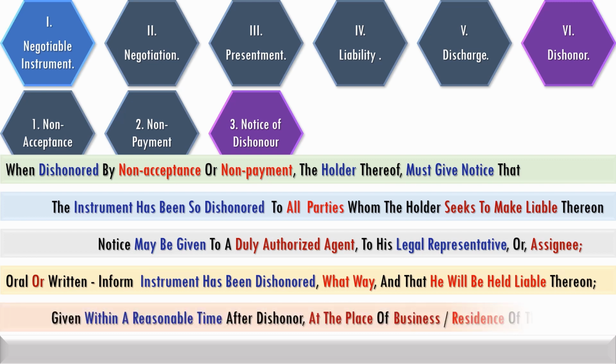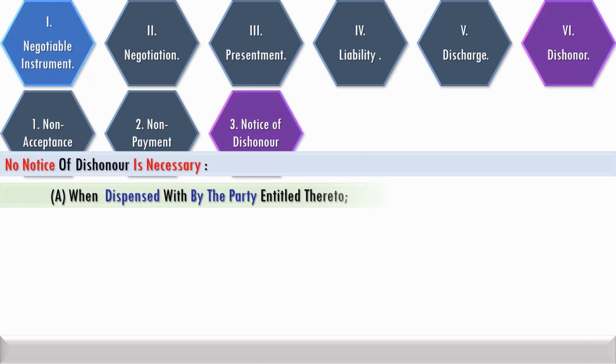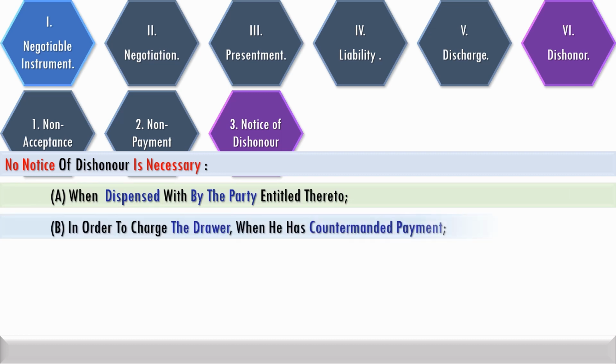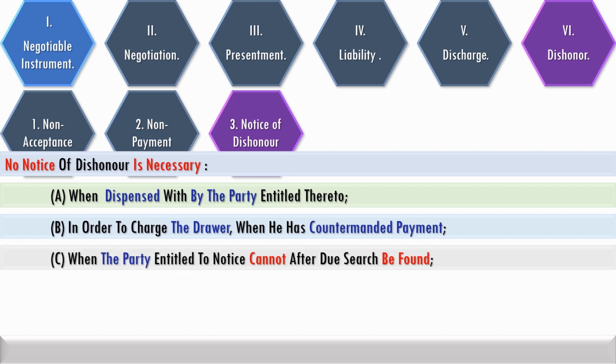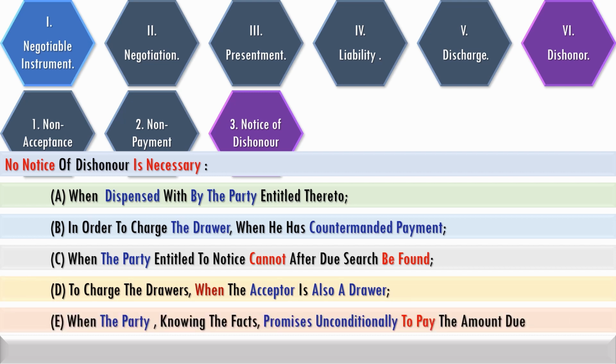It may be oral or written, but must inform that the instrument has been dishonored and that the party will be held liable thereon. It is given within a reasonable time after dishonor at the place of business or residence of the concerned party. Dishonor notice is not necessary in some cases: where dispensed with by the party entitled to notice, where the drawer himself has countermanded payment, when the party entitled to notice cannot be found after due search, when the acceptor himself is a drawer, and when the party, knowing the facts, promises unconditionally to pay the amount due.